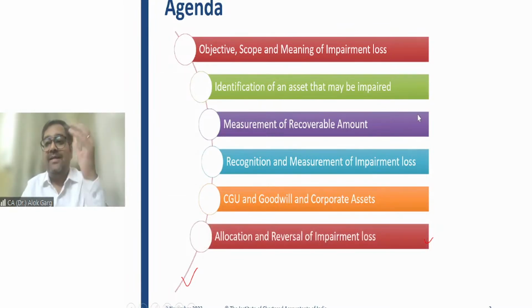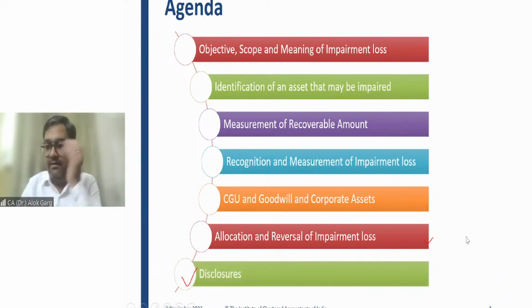Then, friends, in case of a group of assets, in case of a cash generating unit, how to allocate an impairment loss between the assets of a group of assets, okay? And we will be talking about the reversal of impairment loss as well. Then we will be talking about the disclosures. Okay. So this is the agenda of this particular standard.